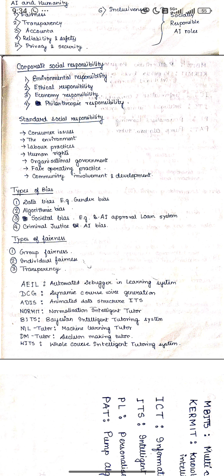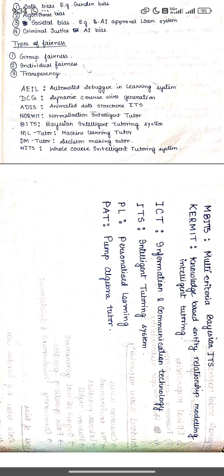Now the full forms from AIED: ADLS, automated debugger in learning system. DCG, dynamic course generation. ADIS, animated data structure ITS. NORMIT, normalization intelligent tutor. BITS, Bayesian intelligent tutoring system. ML Tutor, machine learning tutor. DM Tutor, decision making tutor. WITS, whole course intelligent tutoring system. MBITS, multi-agent Bayesian ITS. KERMIT, knowledge-based entity relationship modeling intelligent tutor. ICT, information and communication technology. ITS, intelligent tutoring system. PL, personalized learning. PAT, Pump Algebra Tutor.